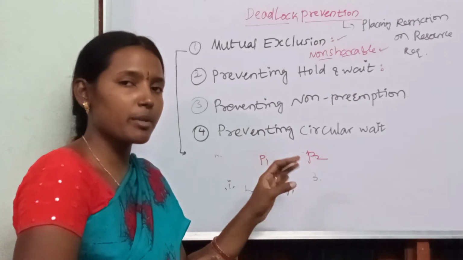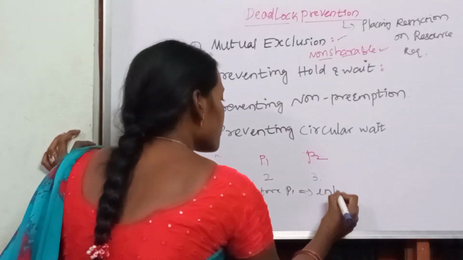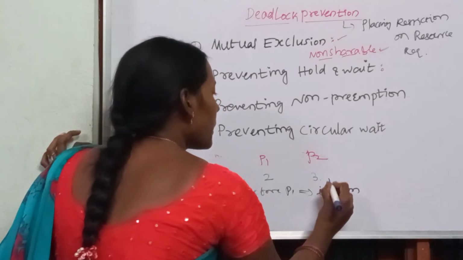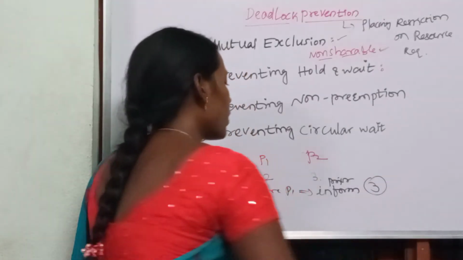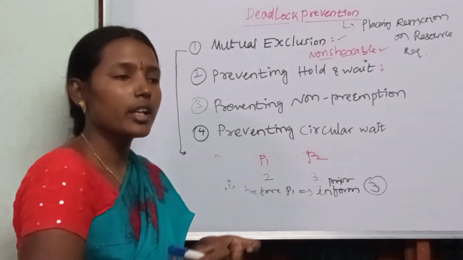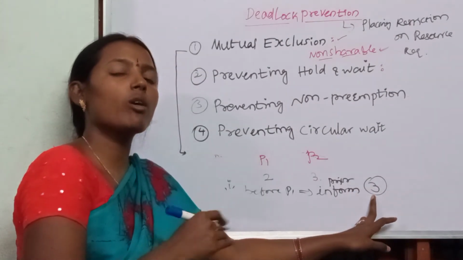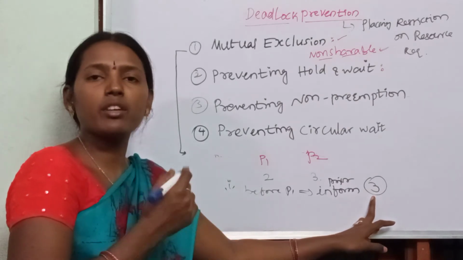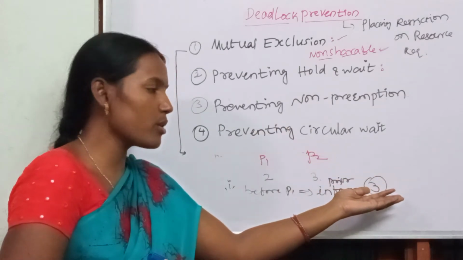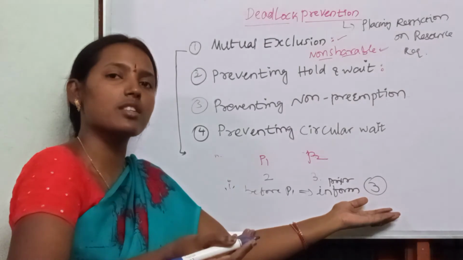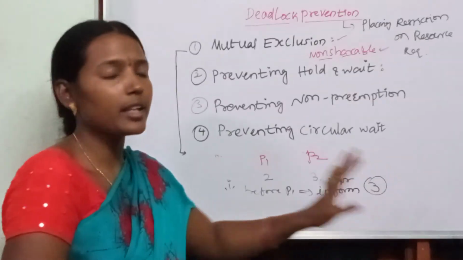So in order to prevent the deadlock, process P1 has to give prior information to the operating system about how many resources it wants. If all the resources requested by P1 are free, then only will all the resources be given to P1, and P1 will execute the task. When P1 completes the task, the remaining three resources will be allocated to the next two processes that are requesting. So if you have the prior information, we can prevent the deadlock. That is the first case.